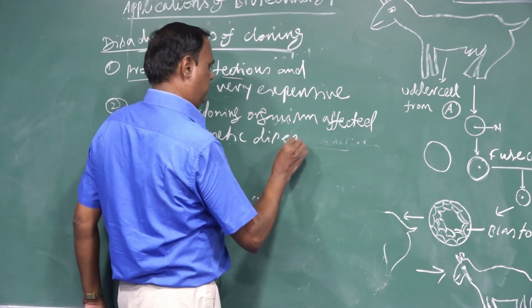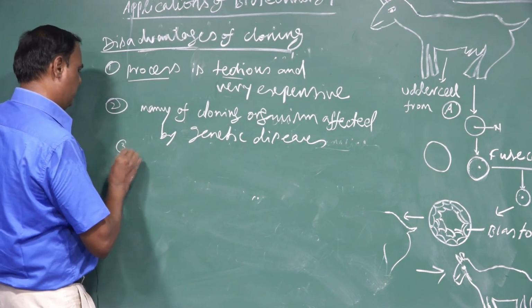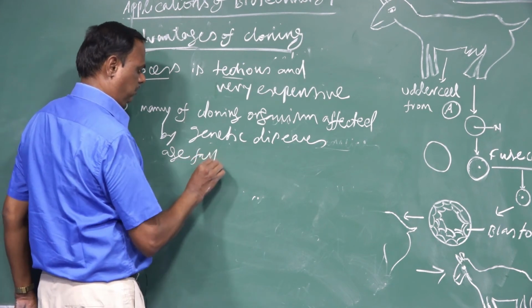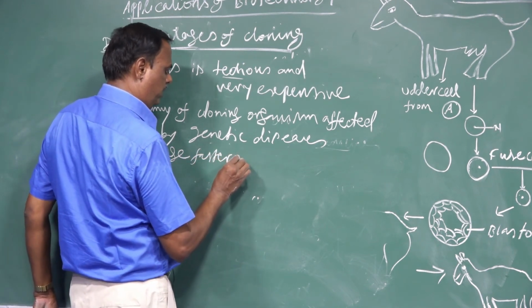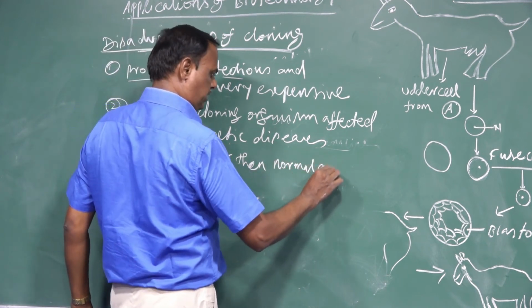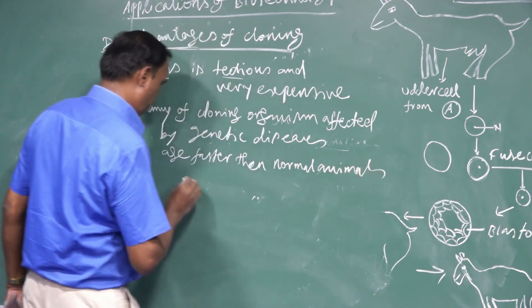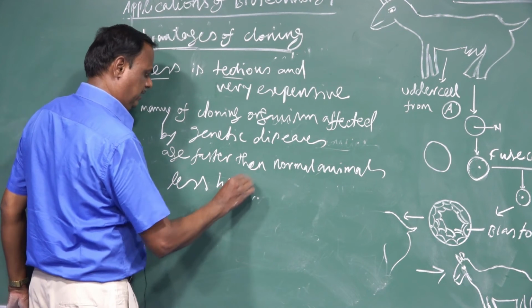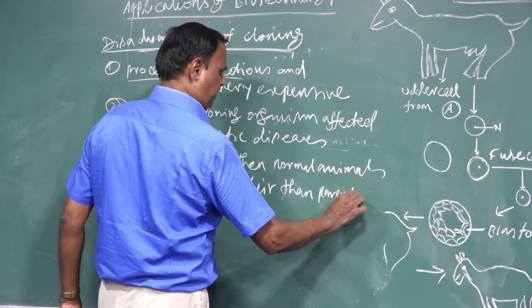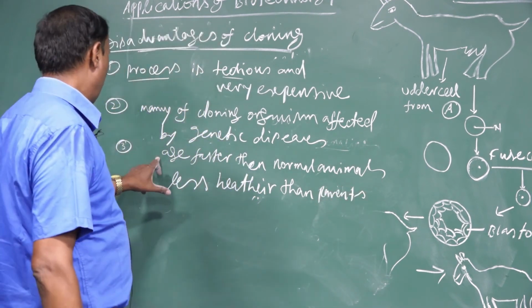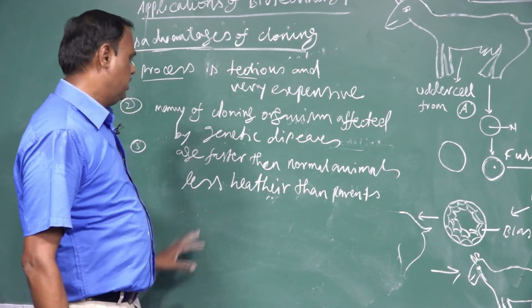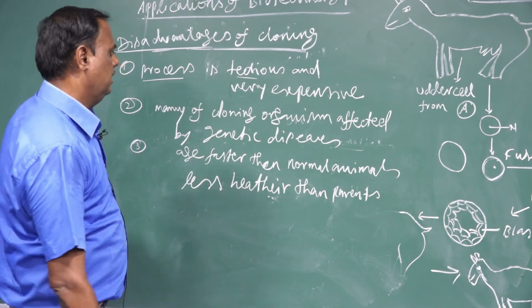The age of cloned animals advances faster than normal animals, and they are also less healthy than their parents.